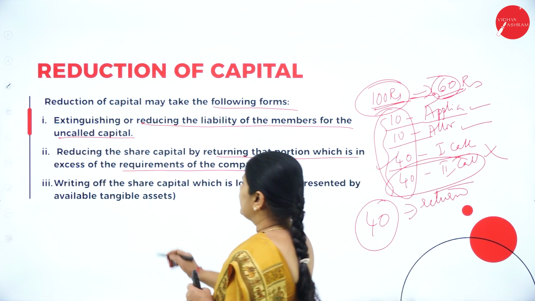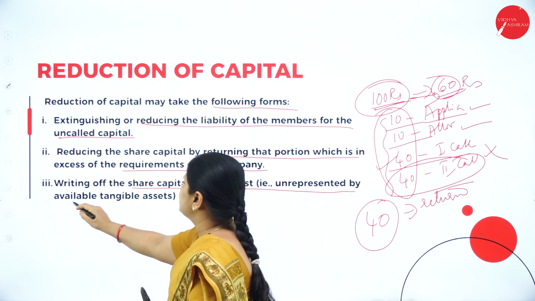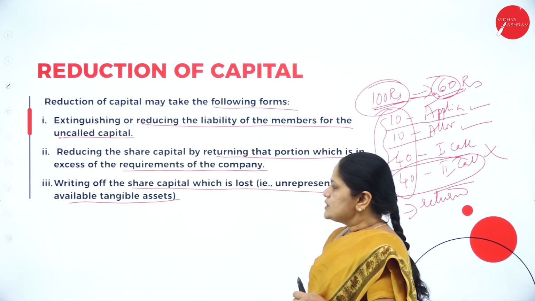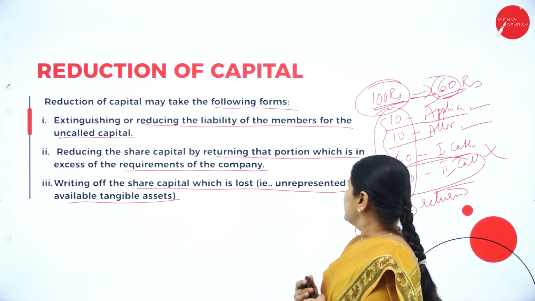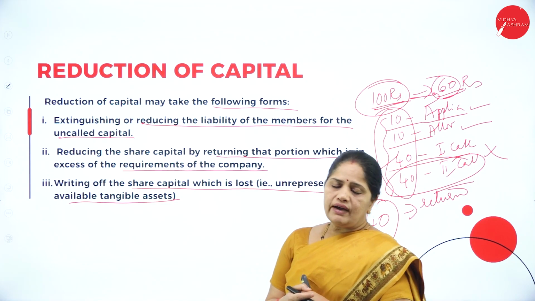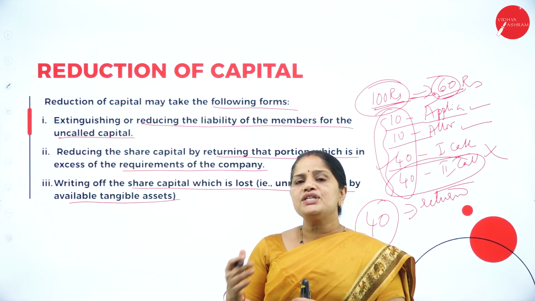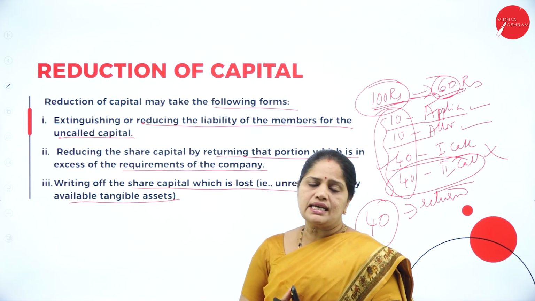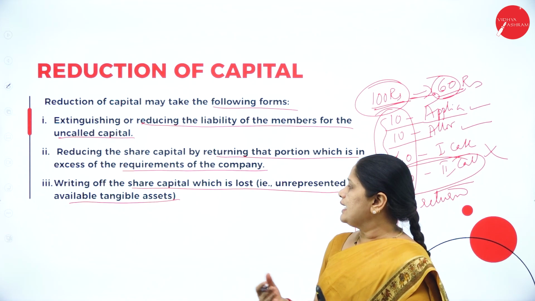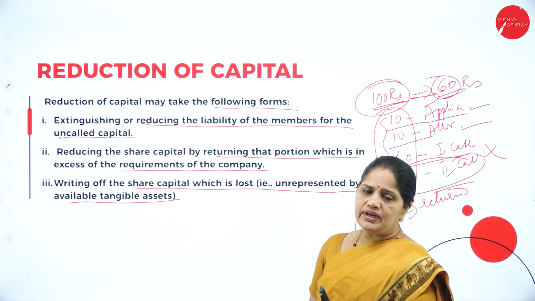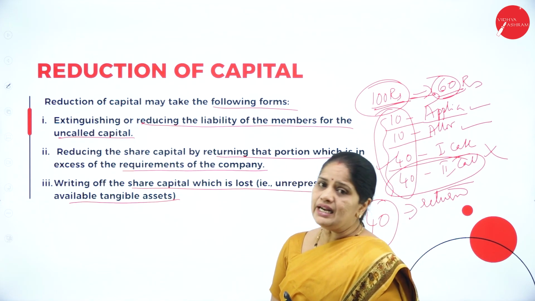Then, the third one is writing off the share capital which is lost, which is unrepresented by the available tangible assets. From the share capital, you have purchased a machinery and that machinery you have depreciated and it is not existent now. So that part of the share capital which is not available in the form of an asset, you can write off. So this also amounts to reduction of share capital.